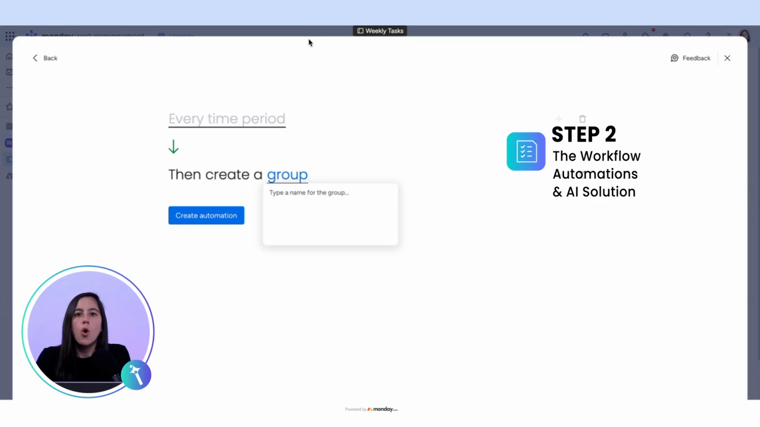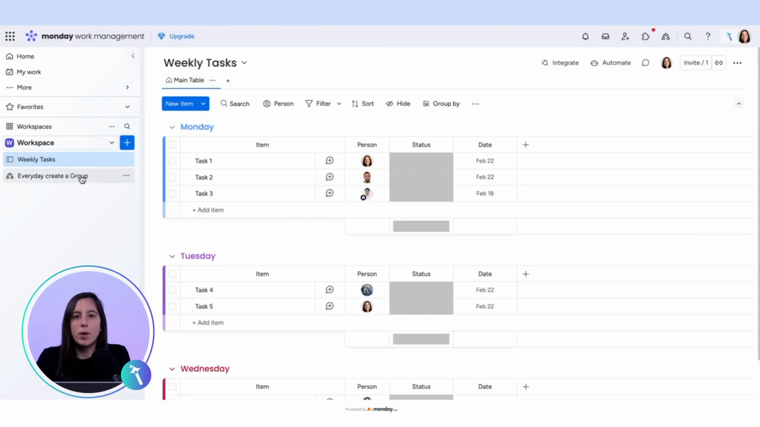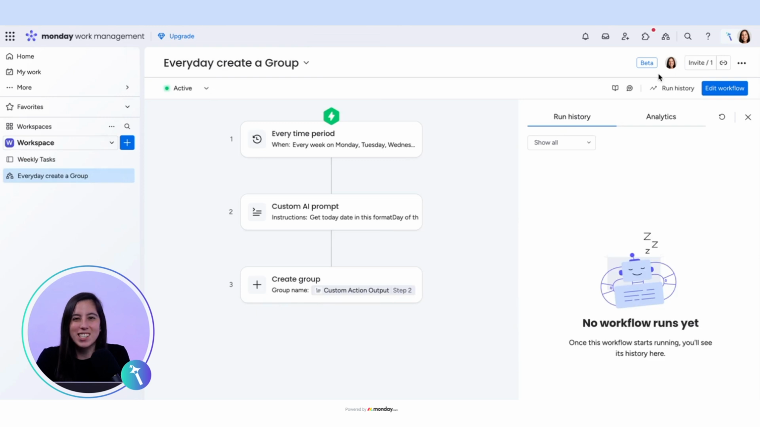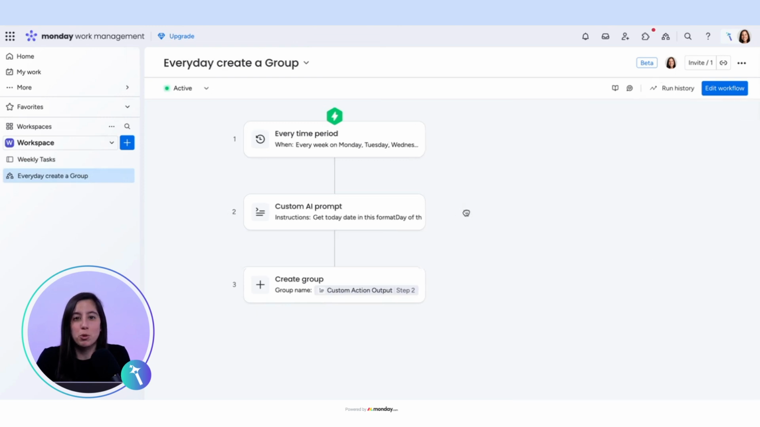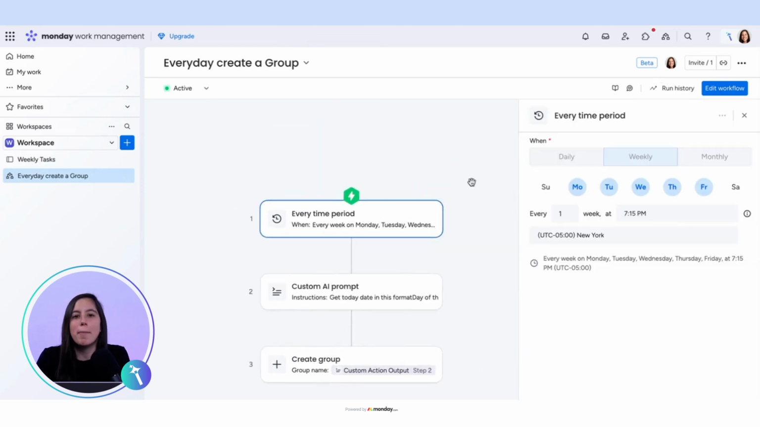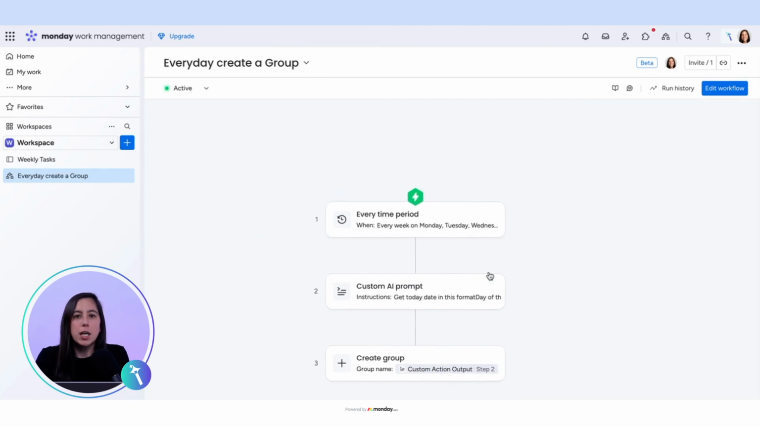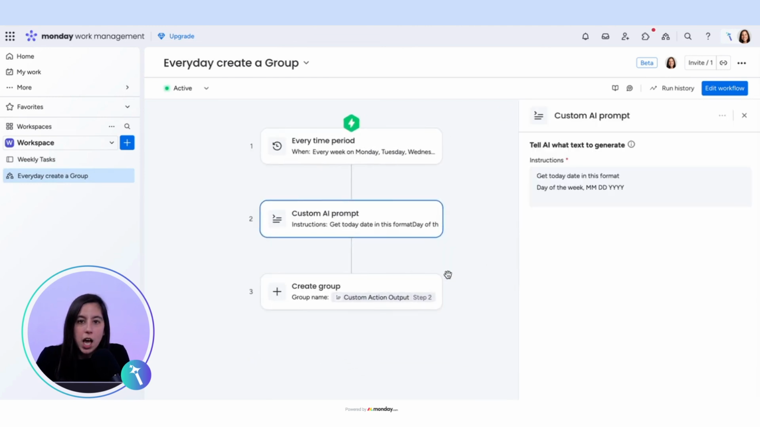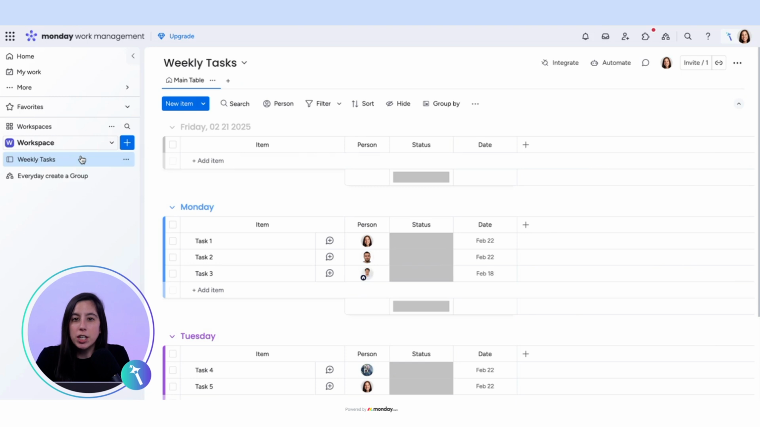Step 2. The workflow automations and AI solution. Now let's see how we fix this with AI-powered automations. With workflow automations and AI, we can create a group every week on a set day or even generate groups labeled with specific dates automatically. For example, I'll set up an automation to create a new group every Monday, and we're going to name it Weekly Tasks with the date. We'll auto-populate the tasks based on the preset template, adjusting dynamically based on calendar weeks.